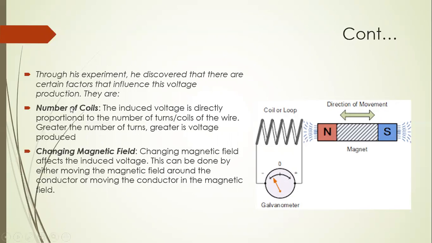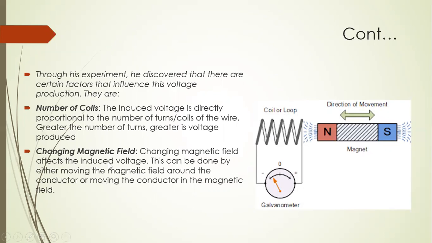Now, he discovered that there are certain factors that influence this voltage production, that is, the induced EMF. The first is the number of coils. The induced voltage produced in the coil depends directly on the number of turns of the wire. If the number of turns is greater, then the induced EMF in the circuit is more. Greater is the voltage produced.